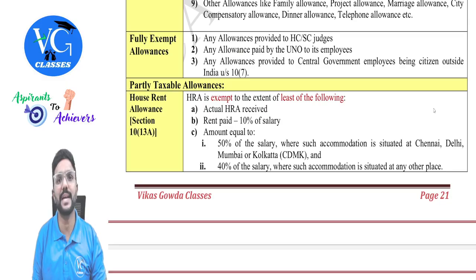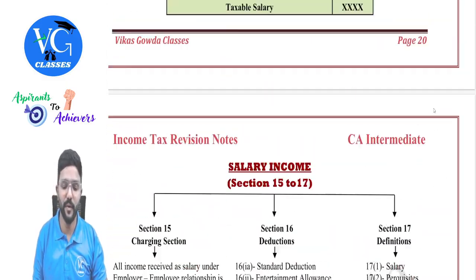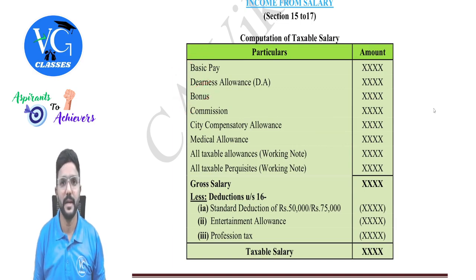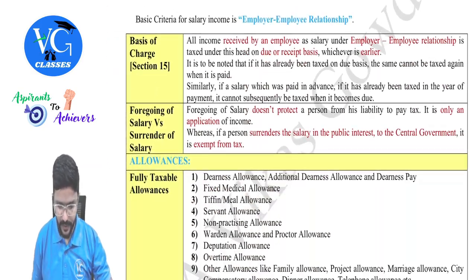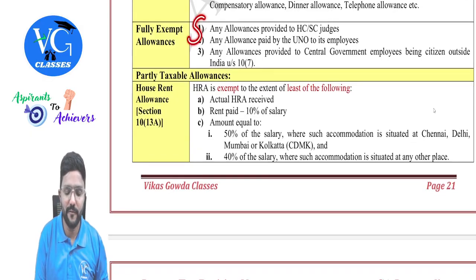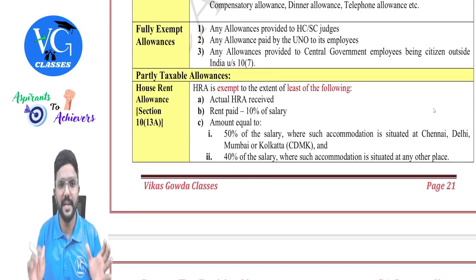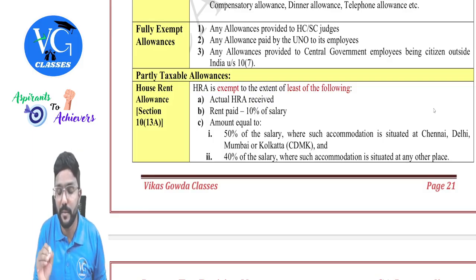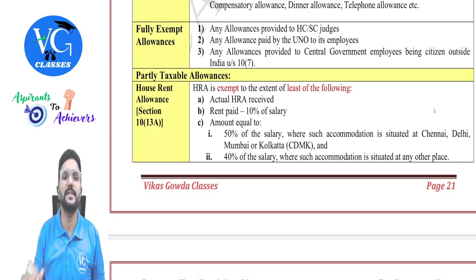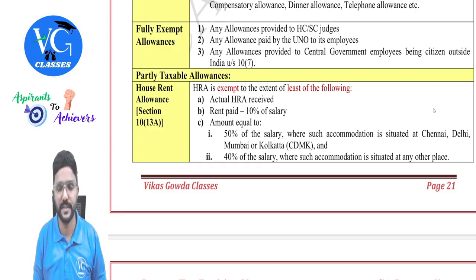Yes. Then what is taxable for them, sir? Basic pay, bonus, commission, such things will be taxable. Clear? Because it is income deemed to accrue or arise in India, guys. Okay, sir. Fine. So these three allowances are fully exempt. Okay. And here, what is the allowance? They are not mentioned. But please be careful. Who is the receiver, you see? For them, any allowances they are receiving is fully exempt, guys.